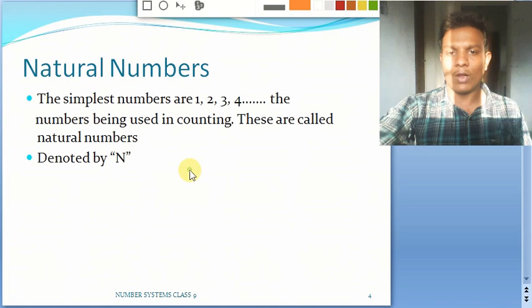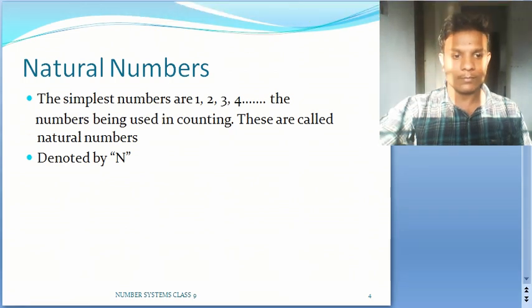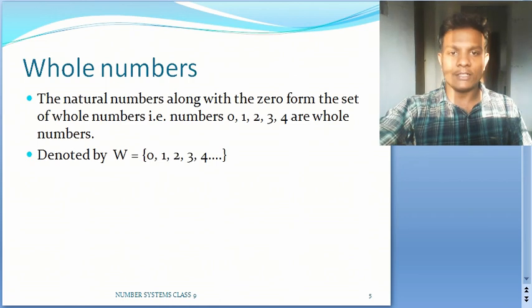We represent this particular set of numbers with the capital letter N. Here we need to remember one fact, that we won't include any decimal part or any fractional part while dealing with this set of natural numbers. If you observe, these are starting from 1, so one thing is missing. What is that? That is 0. Now we will be adding 0 to it, so then it will become a complete set of numbers.